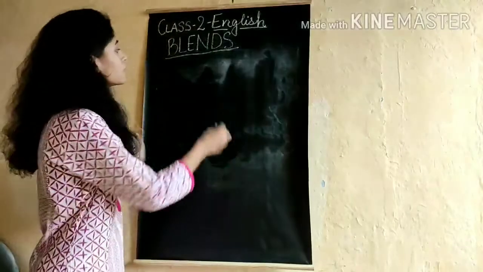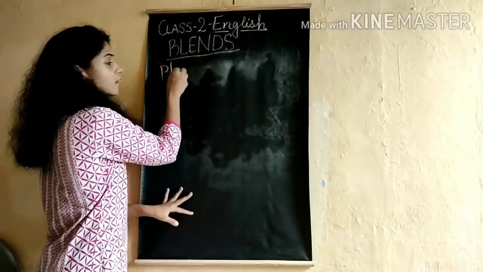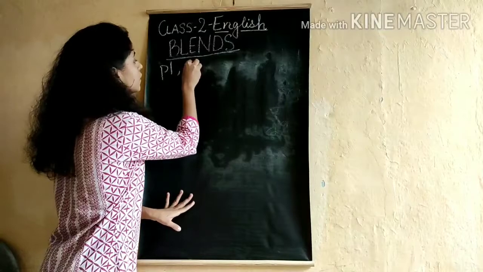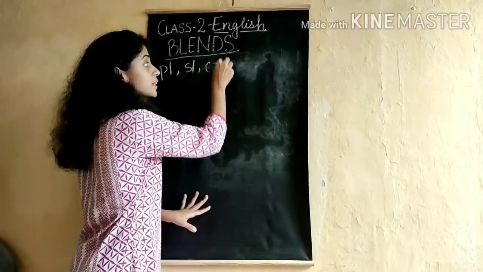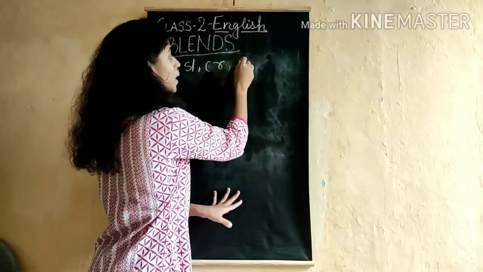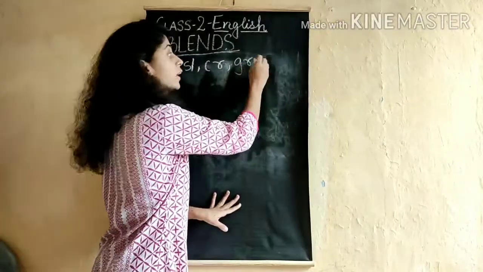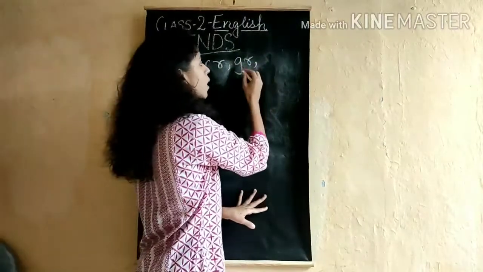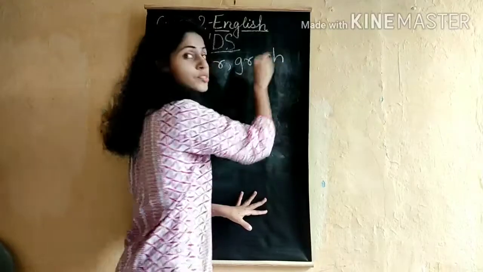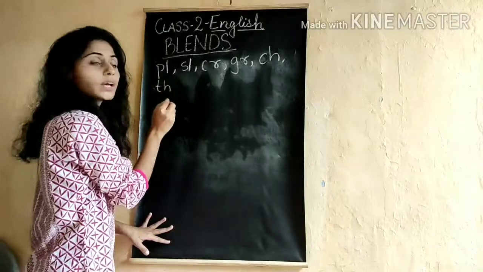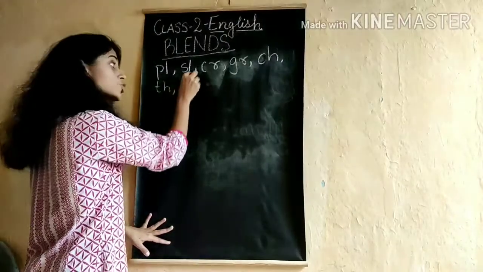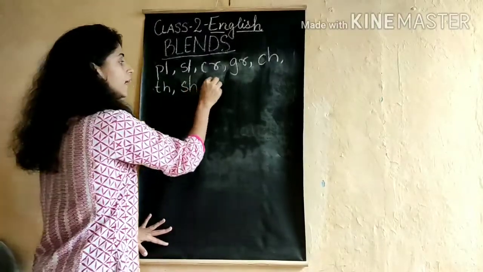Last year we saw PL, SL, CR, GR, then CH, TH, then SH as well, and so on.